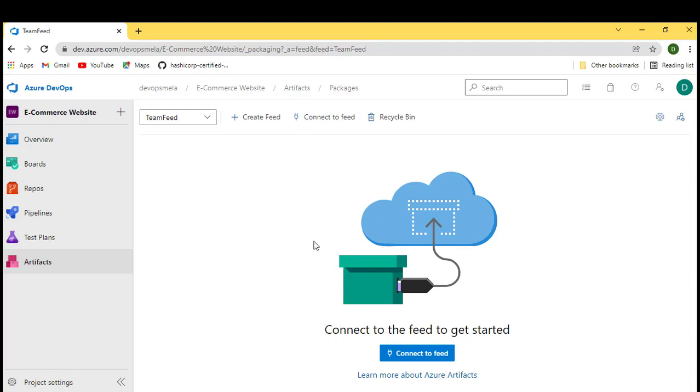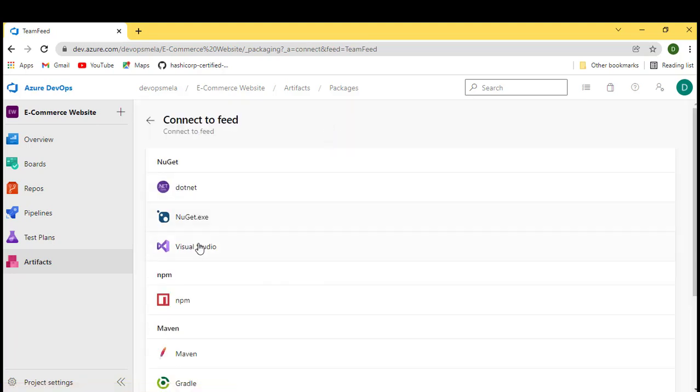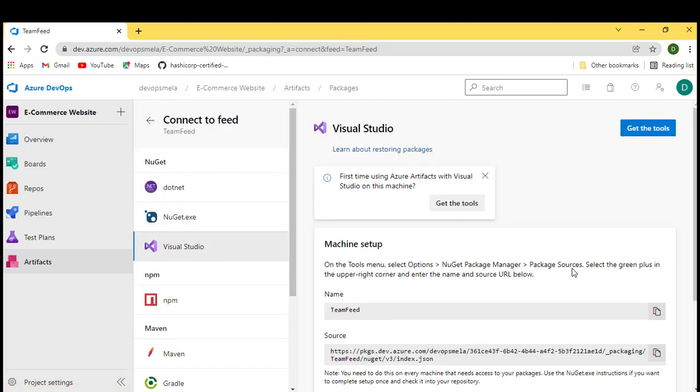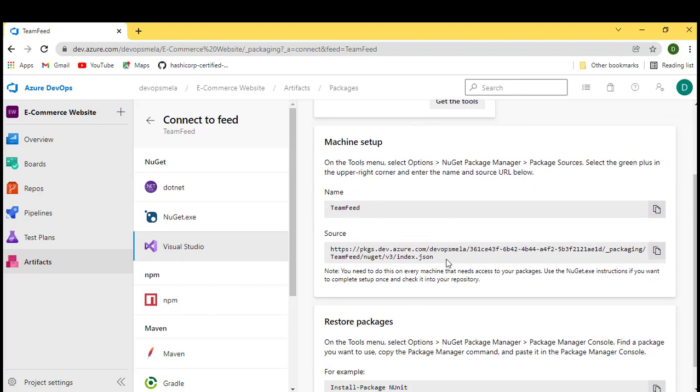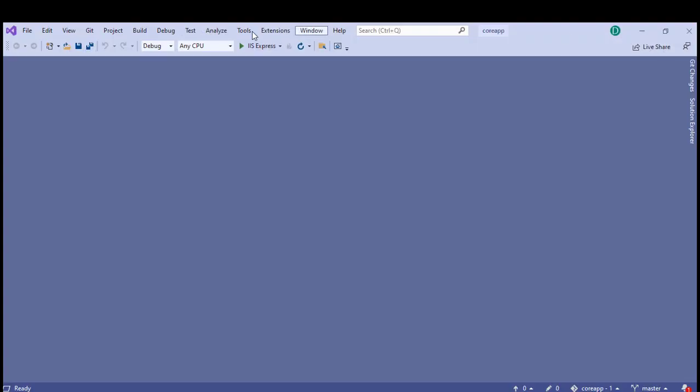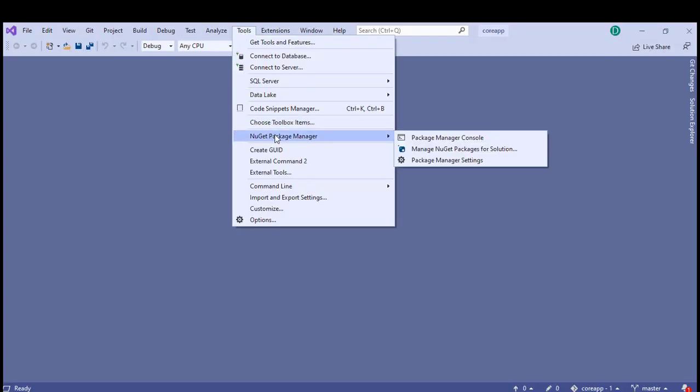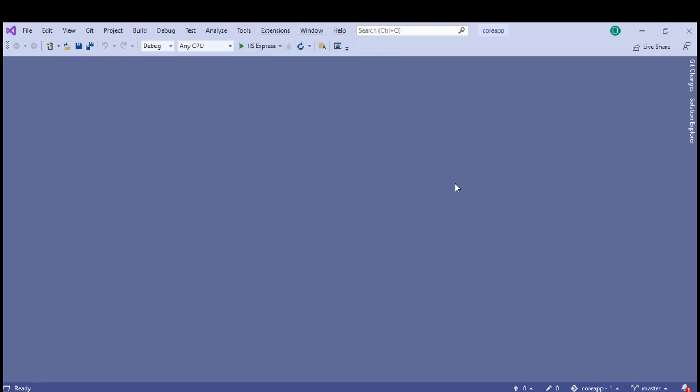Let me connect this feed to my Visual Studio first. In order to do that, you can click on Connect to feed. You can select the option Visual Studio over here, and this is the source. Let's go on to your Visual Studio again. Go to Tools, NuGet Package Manager, Manage NuGet Packages for Solution.